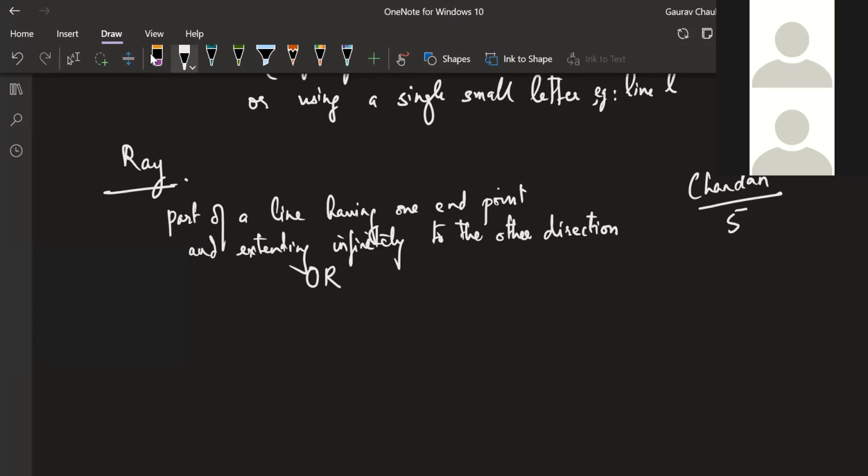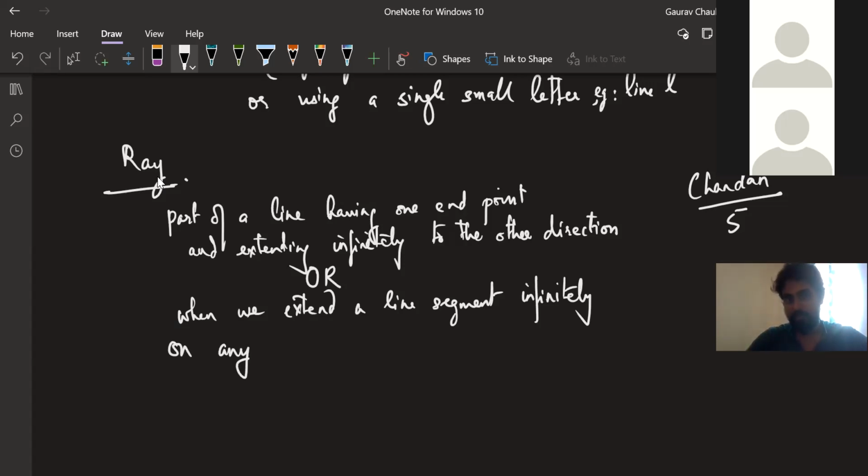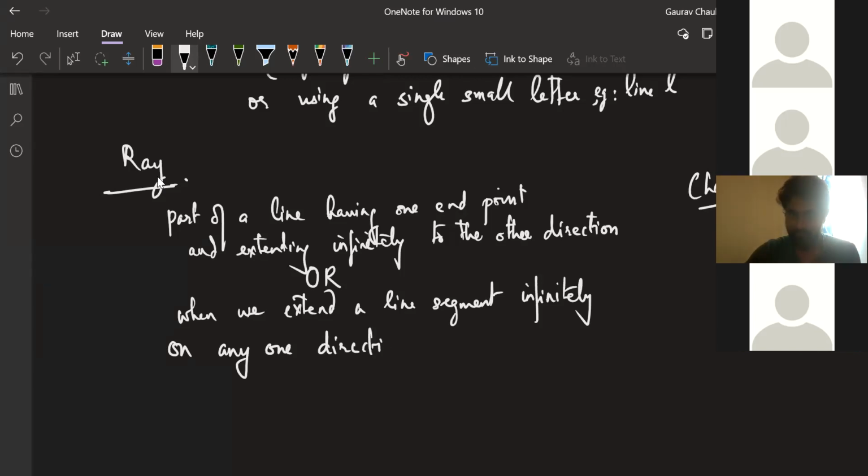Sir, a line segment extending on one side infinitely is called a ray. Perfect. When we extend a line segment infinitely in any one direction, not both, any one direction, we get a ray.